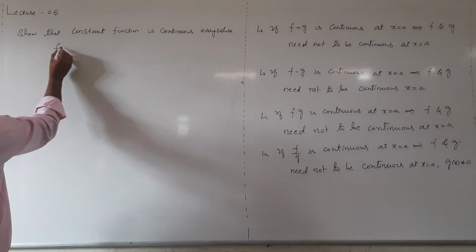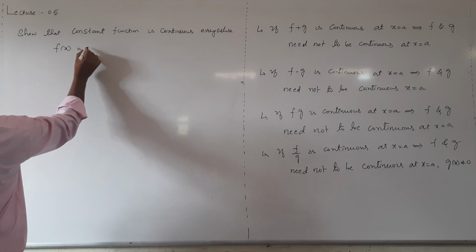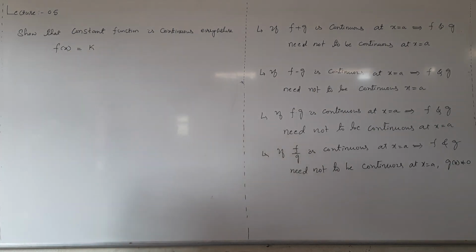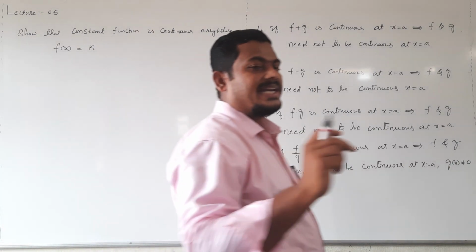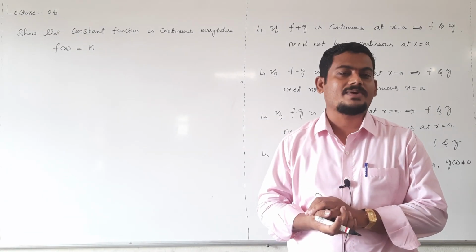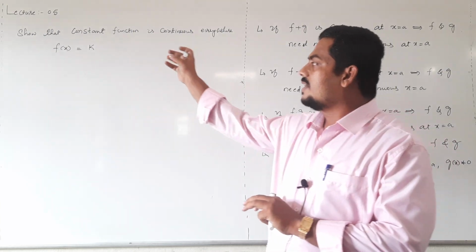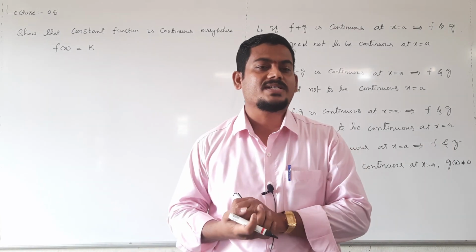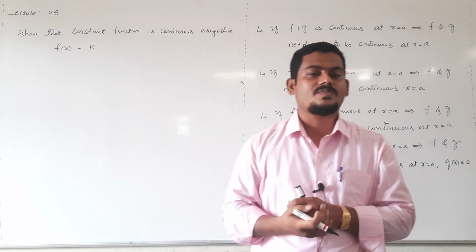Already you know about constant function. First define one constant function, that is f of x equal to k. Show that f of x equal to k is continuous. A particular point is not given. At what point is this function continuous? Everywhere means it is continuous for all the real numbers.